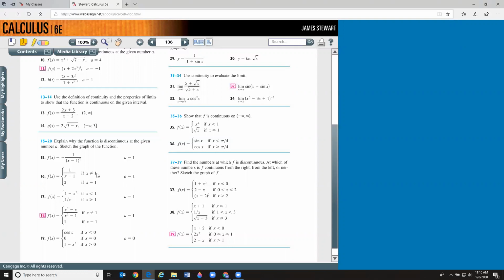Now, in number 16, they want to know why it is discontinuous at 1. Well, plugging a 1 in the bottom of this fraction would give you a 0, but they're specifically telling you that you don't use this version of the definition for 1. At 1, the function value is equal to simply a 2. So what's going on? Well, for that one, the graph would be helpful. So if you had a graph of 1 over x minus 1, get that ready here.